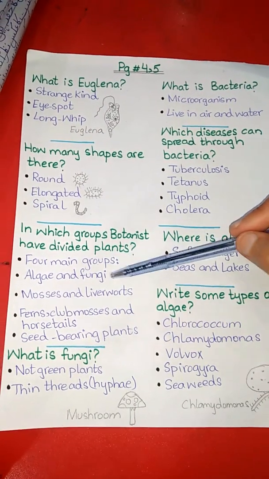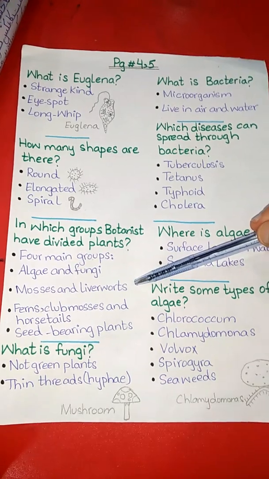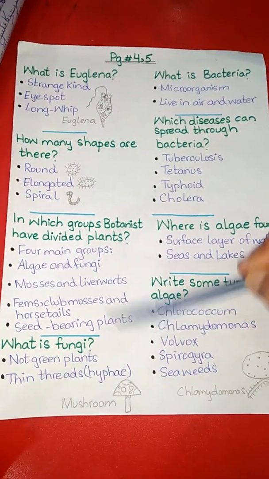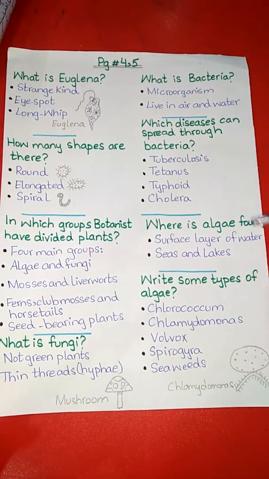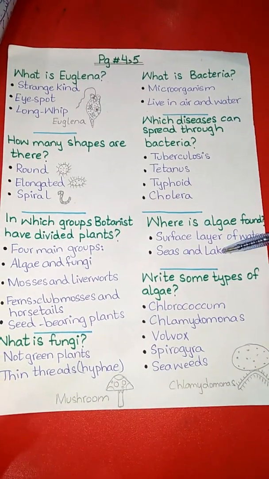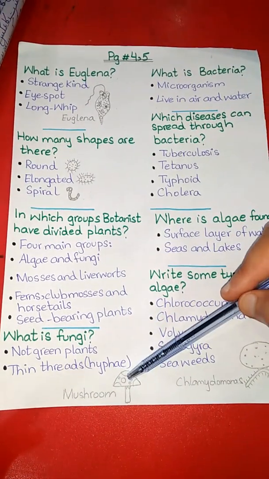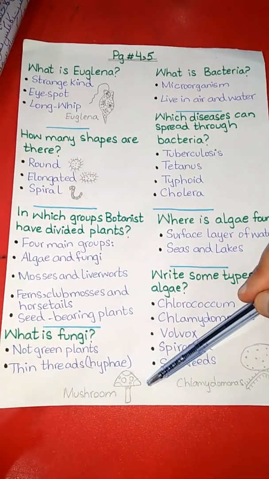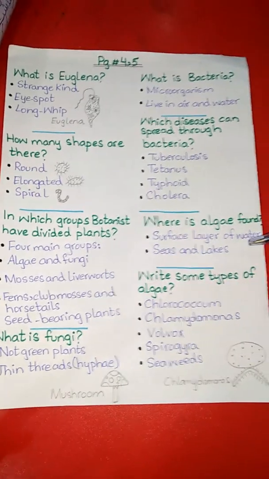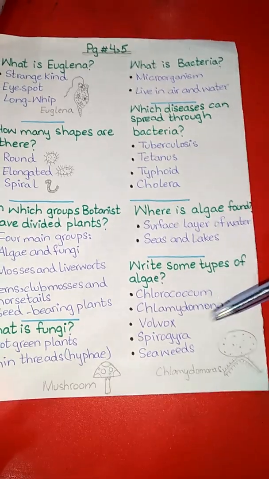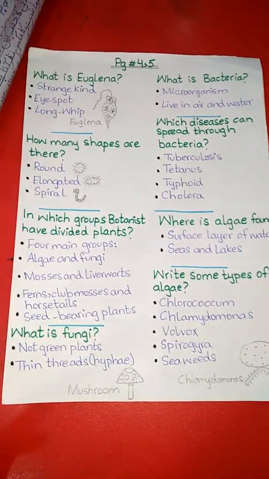In which groups have botanists divided plants? 4 main groups: algae and fungi, mosses and liverworts, ferns, club mosses and horsetails, seed-bearing plants. Where is algae found? Surface layer of water, seas and lakes. What is fungi? Not green plants, thin threads, hyphae. Mushroom is an example of fungi. Write some types of algae: chlorococcum, chlamydomonas, volvox, spirogyra and seaweeds.